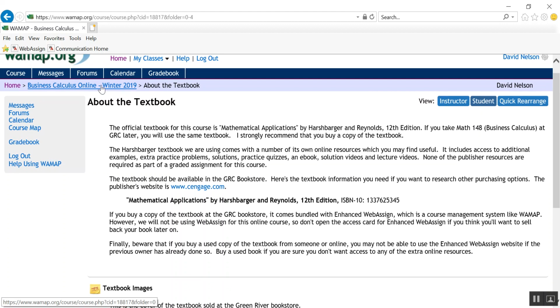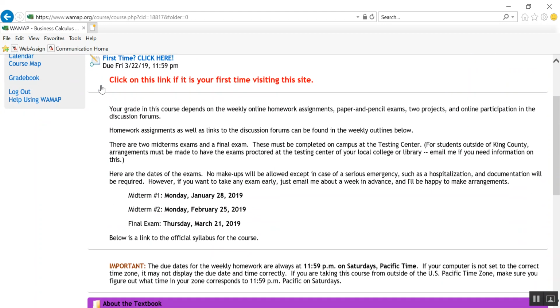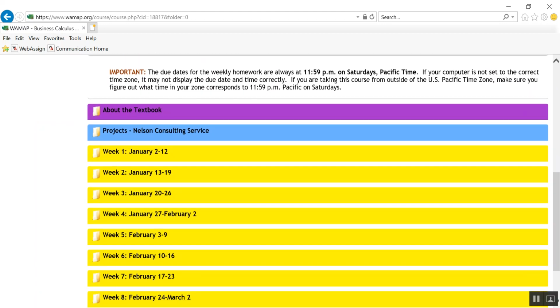other online retailers or wherever else you want to find it. It typically comes with Enhanced WebAssign. The Enhanced WebAssign is not required for this class. It's an optional publisher-created online resource. You don't need to have it as part of this course, but it is there as an option. So you don't really need the access code, but it's available.